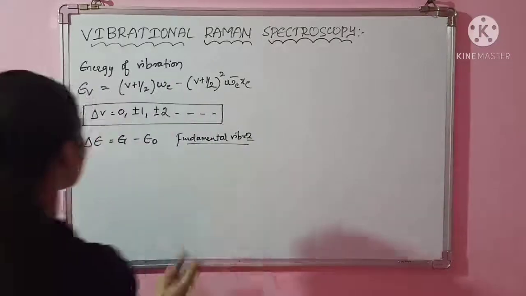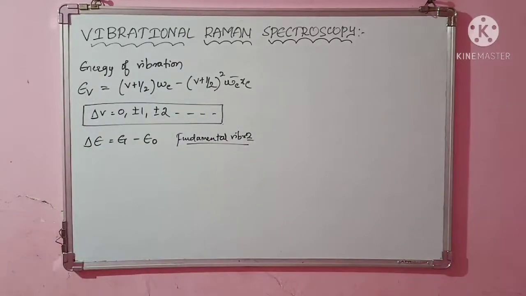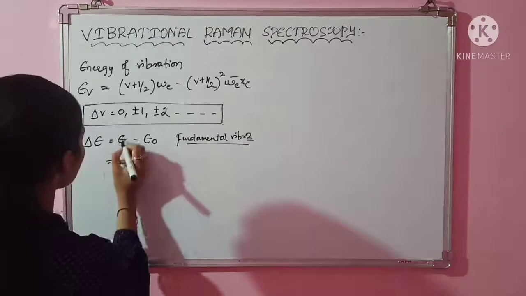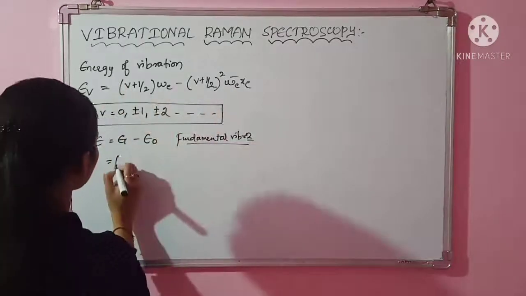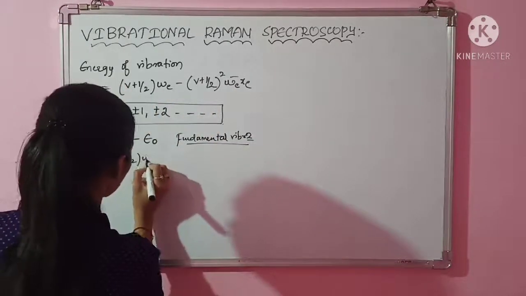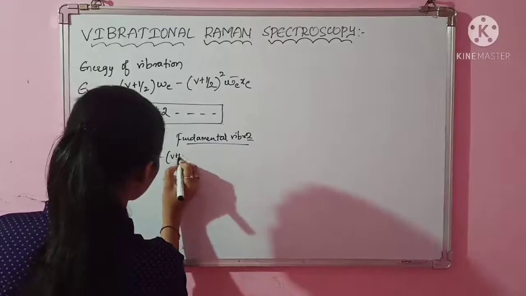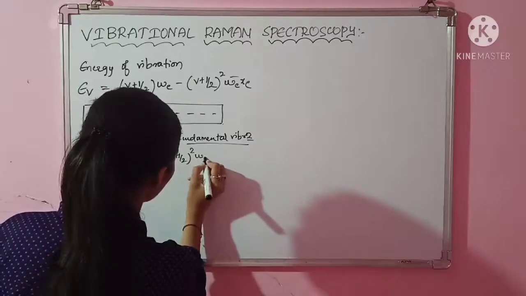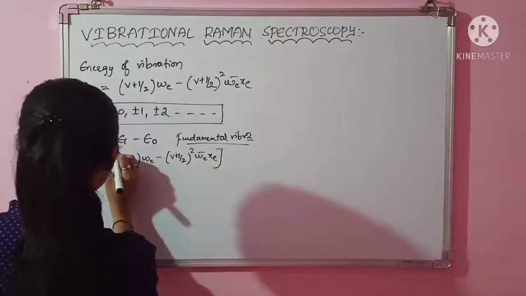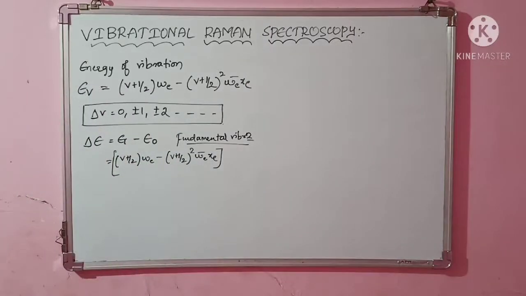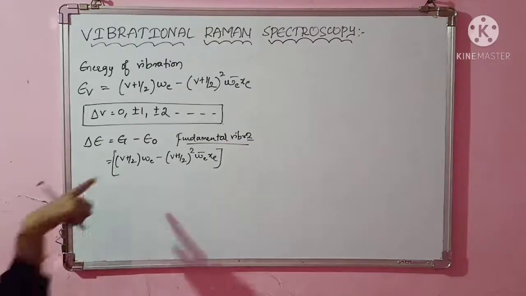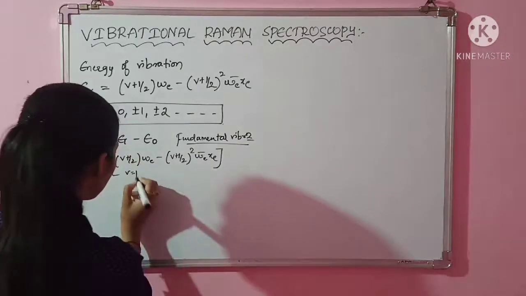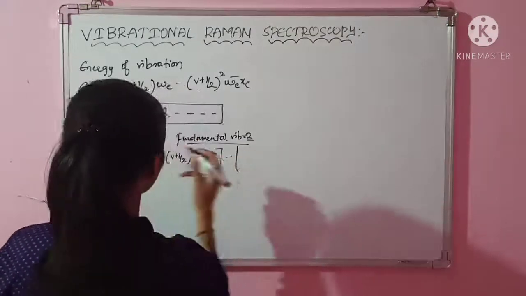You derive the energy difference now; the same value you get here also. So here I take the same energy expression: (v + 1/2) ω_e − (v + 1/2)² ω_e x_e. This is one term. For this I have to keep v as 1, because your quantum number is 1. So I should use v as 1 here, minus again this factor.